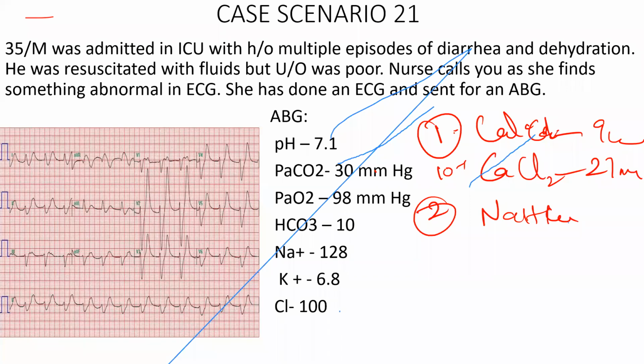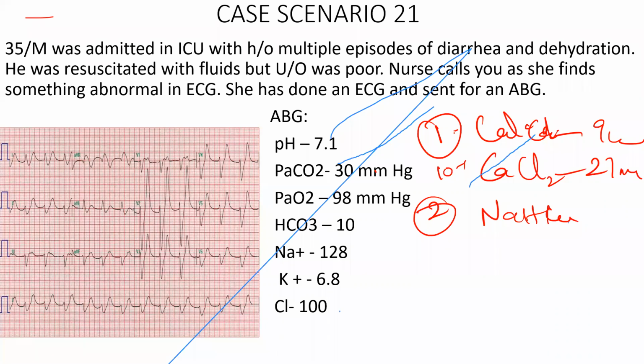Beta 2 agonists can be given as salbutamol nebulization. How soon does it act? It acts within 15 minutes. Duration of action is 4 hours, so you have to repeat it every 6 hourly. So salbutamol nebulization, soda bicarb, insulin dextrose infusion, then diuresis can be done, and then potassium binders.